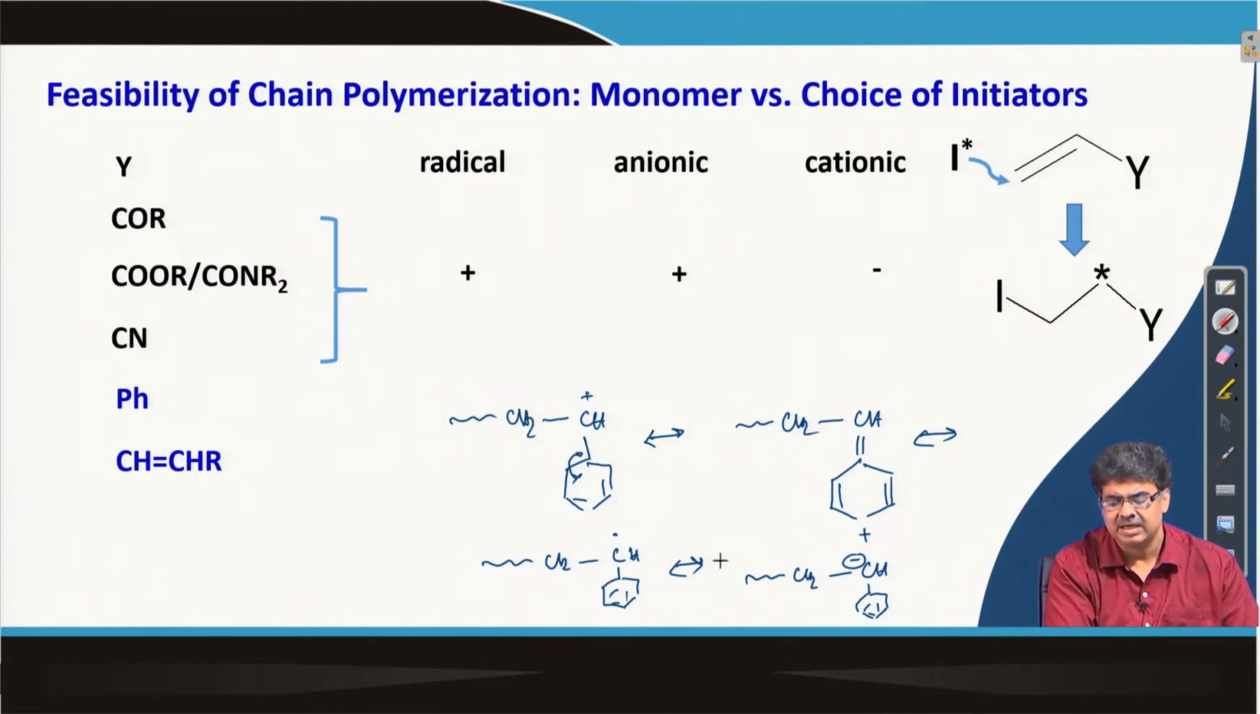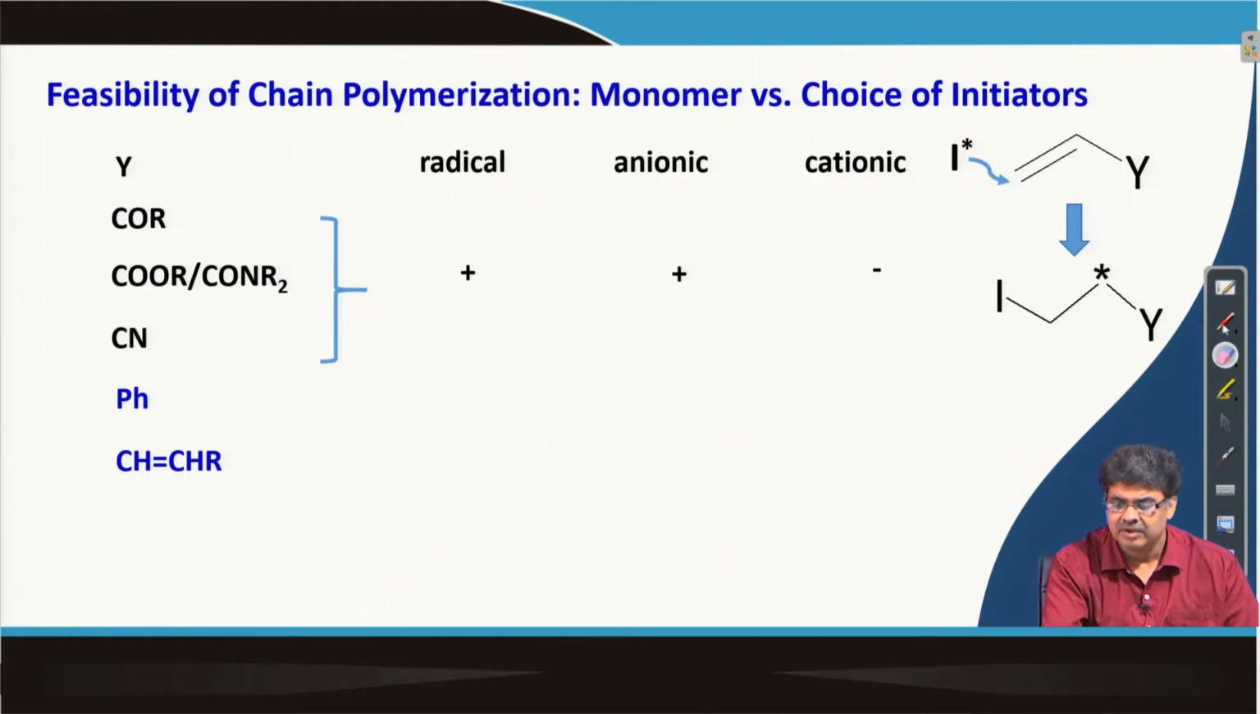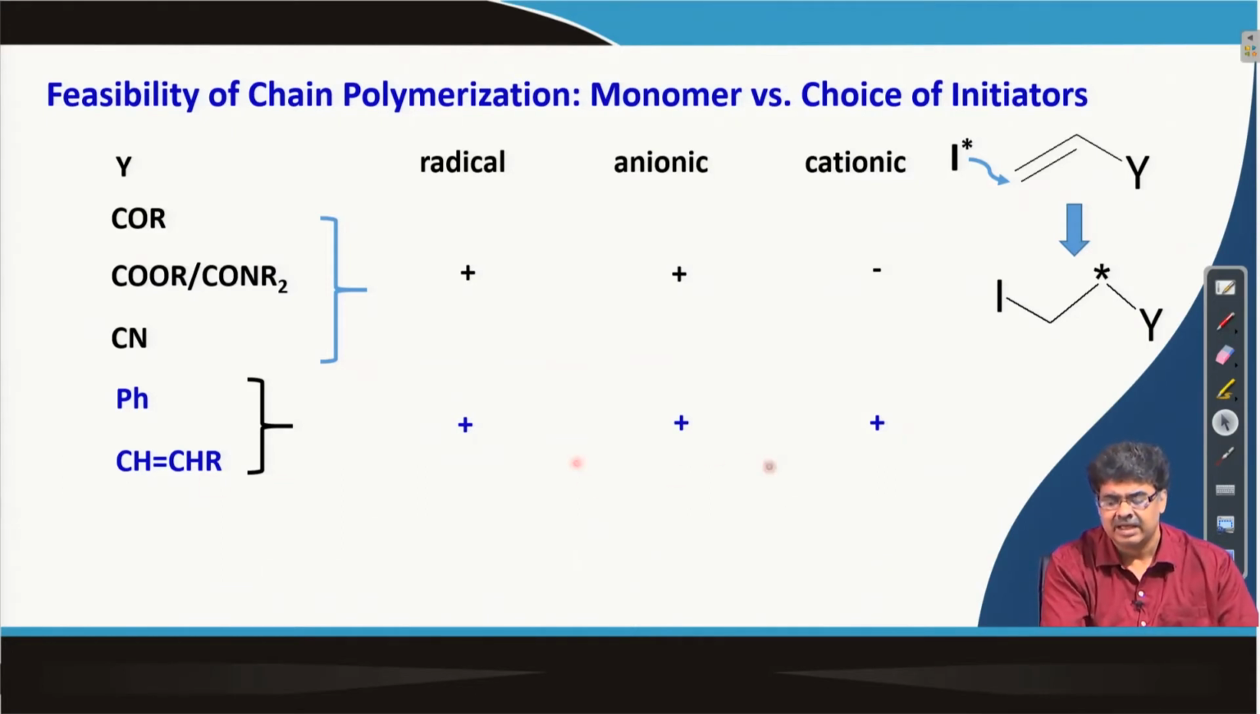So, if I have a substitution like phenyl substitution, for example, we are talking about a styrene molecule in this example, I can have all three possible: cationic polymerization, anionic polymerization or a radical polymerization. That is also true for this structure also. This can also participate in resonance stabilization. So, this substitution can lead to all three types of polymerization.